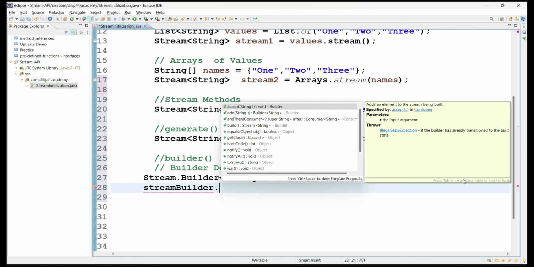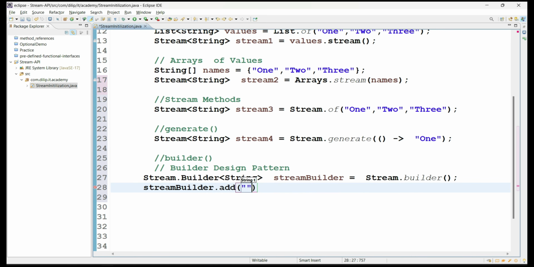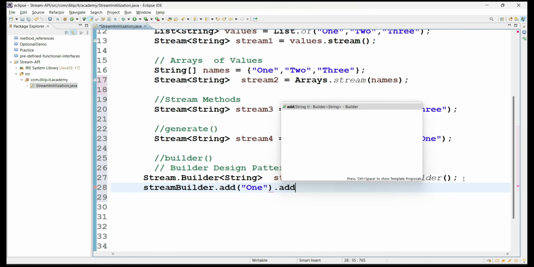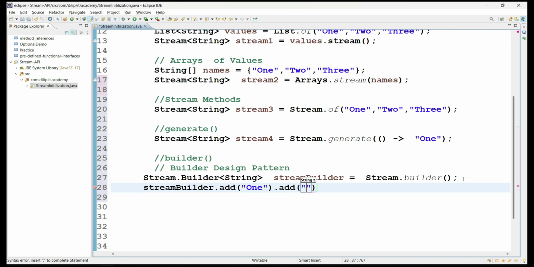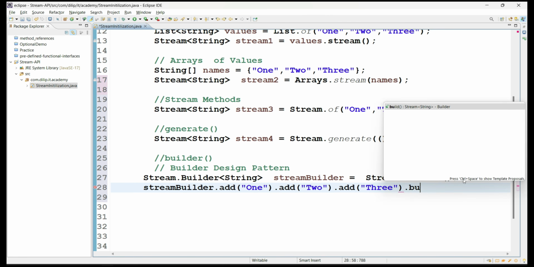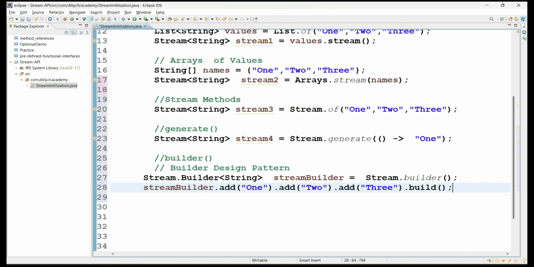See here, I'm just adding values, like a string value dot add. Again, you can add one more value like that. You can add any number of values, and then finally you make a call to the build method. That means this build method is going to create a stream instance with all these values, and it is going to return the stream instance.